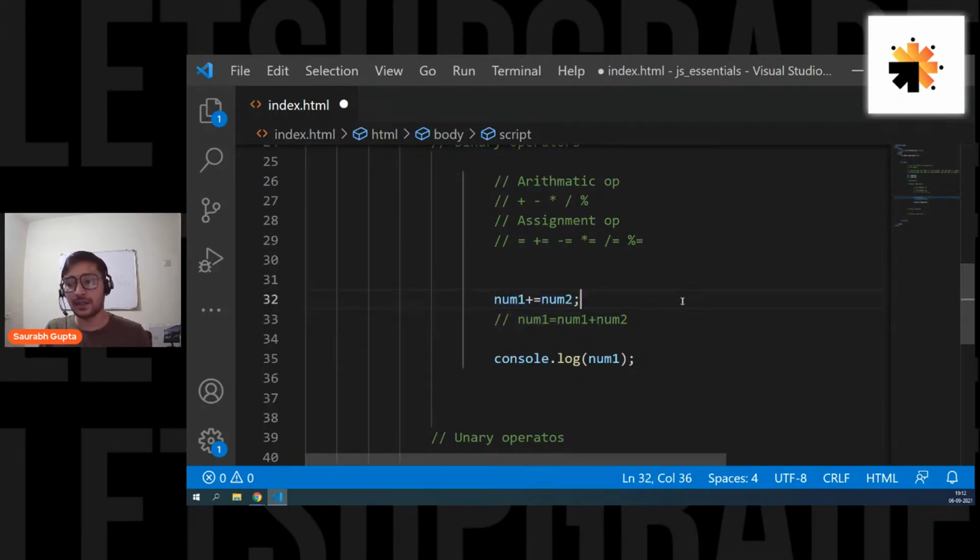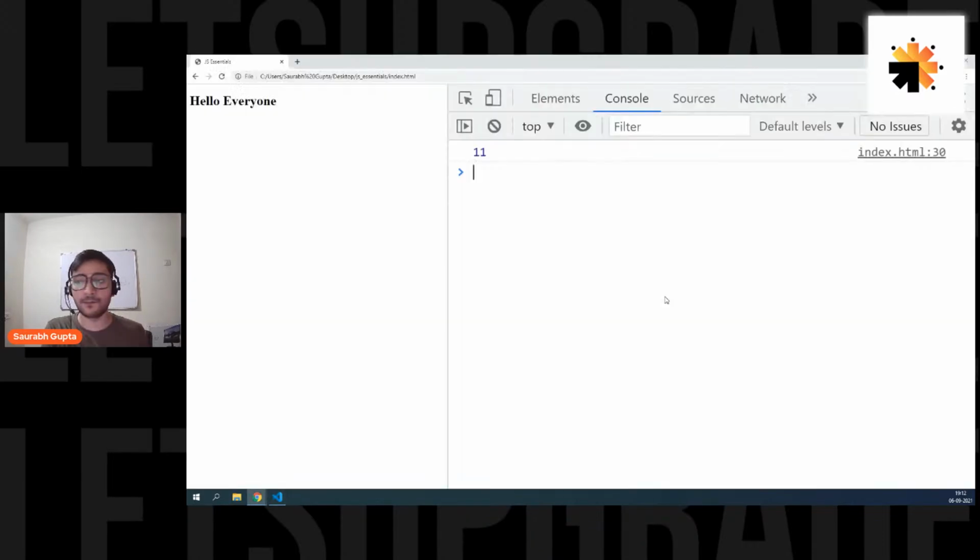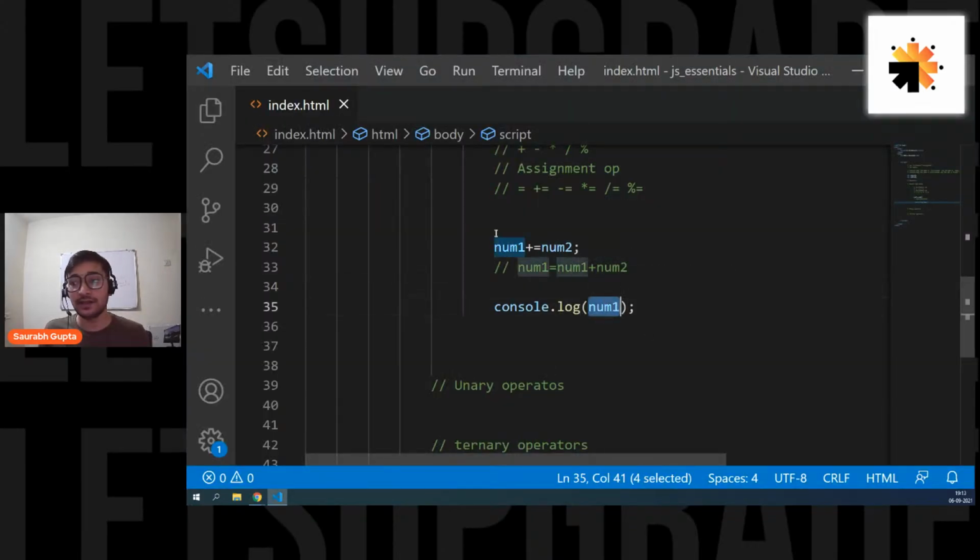Simple. To check it, let's go and print num1. So now we should get 45 plus 34. Let's see. Inside num1, here we go. We again get 79. But that is the value of num1 because we added both of them and stored the value inside num1. Is that clear, everyone? So that's how this is the breakdown. Is that clear, everyone? So simple.